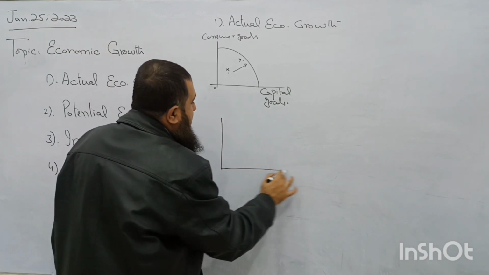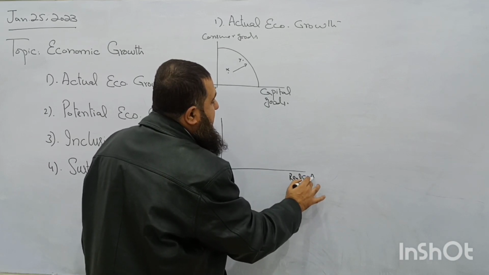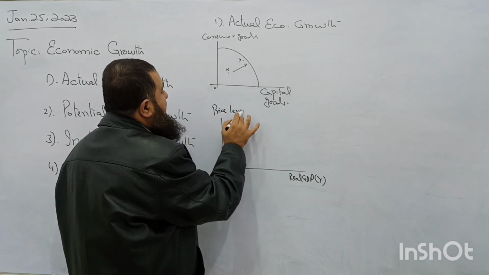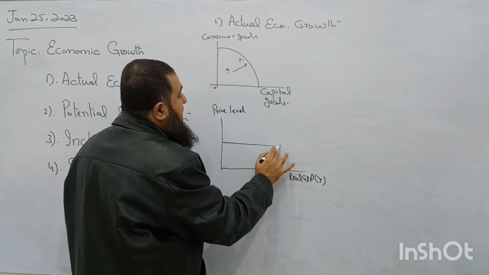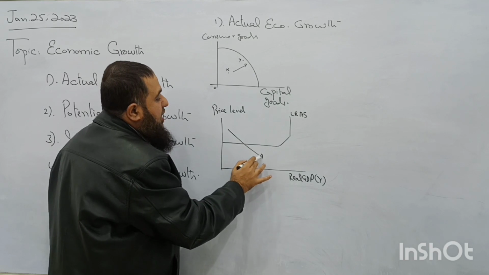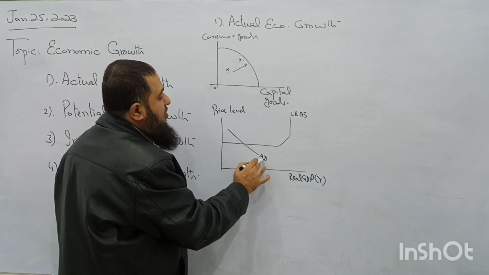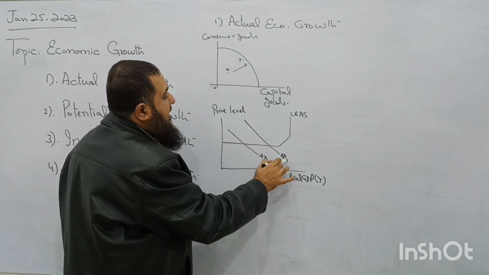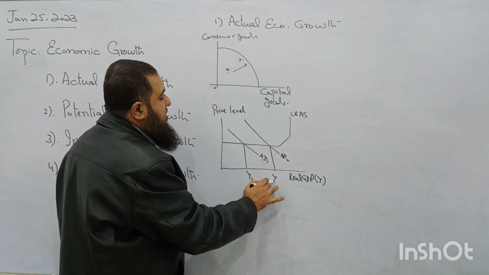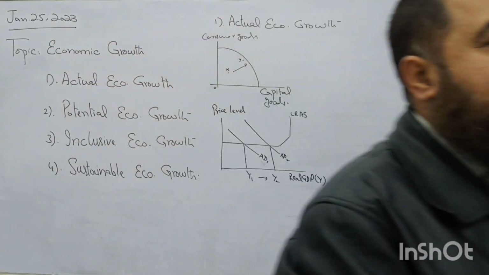How can you show this in the form of the diagram of aggregate demand and supply, real GDP? Now here I am taking price level, and this is the long run aggregate supply curve. Now aggregate demand has increased for the country, and now in real terms the real GDP has increased. So this is called actual economic growth, which is due to increase in aggregate demand in the economy.